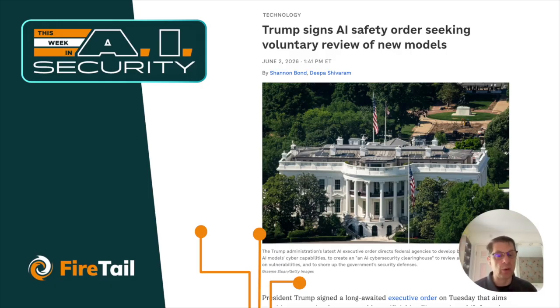I get asked regularly, where should I start? What should I look at? And for American companies, very often the best thing right now is the NIST AI Risk Management Framework. But the name actually tells you what you need to know about it. It is a risk management framework. It's very theoretical and conceptual, as opposed to having technical controls or more of a checklist approach. It can be very helpful for security teams to wrap their arms around where the organization is from a process or maturity perspective, or even give them a starting point to build off of as they move forward.